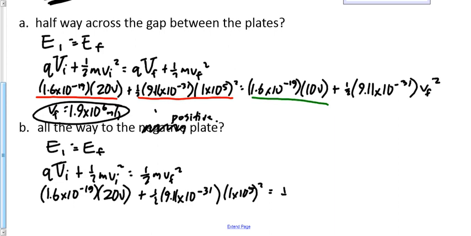Give me a number for it. What else could I have done for it? Could have made it 40. Well, if I had made it 40, then I would have had to make sure that VF was 20. I just made VF 0, right? My final potential is 0, my initial is 20. It would have been okay to say VF is 20 and VI is 40. It just would have been more math work and I think more confusing, but it would have worked.